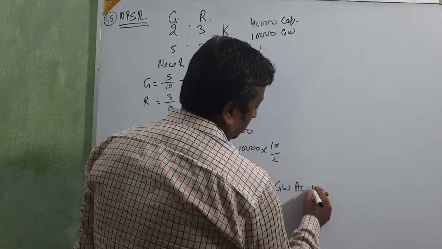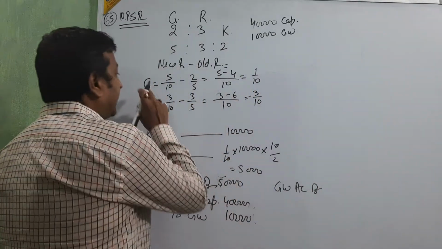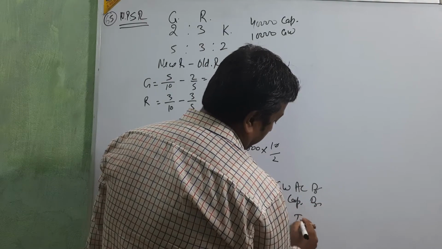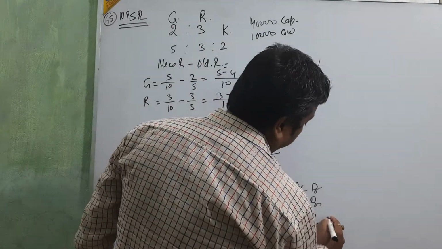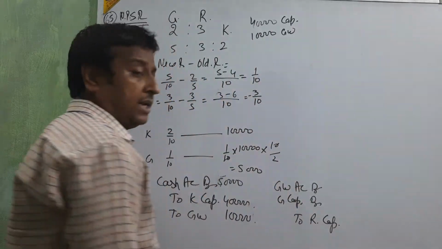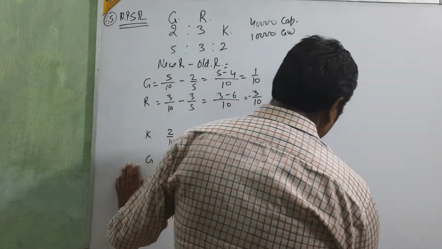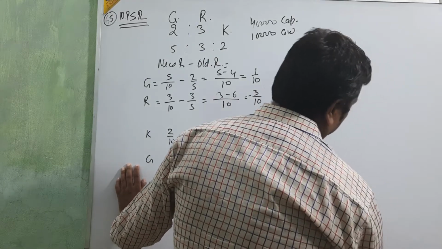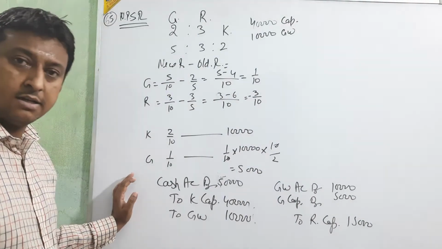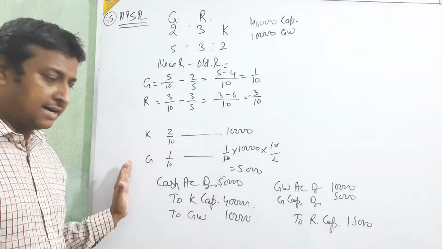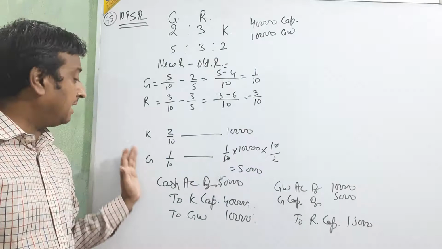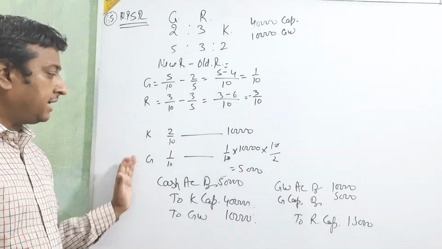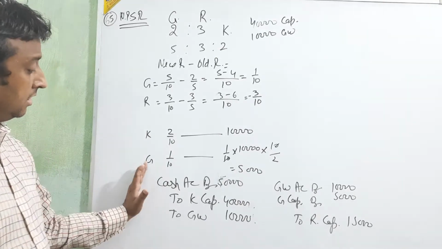Goodwill account debit and G capital also. G capital debit to R capital, because only R sacrifices. Only R sacrifices. So 10,000, 5,000 and R 15,000. Clear? Up to this is clear or not? How are we going to calculate the part of goodwill for G? And then after calculating G, we are going to do the entry.